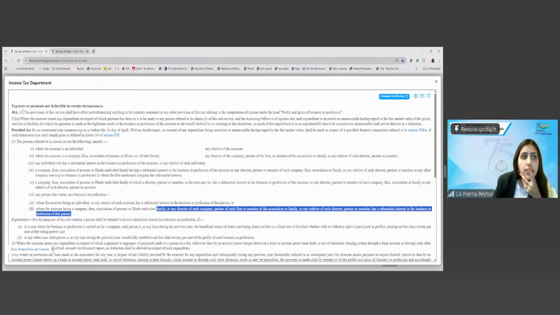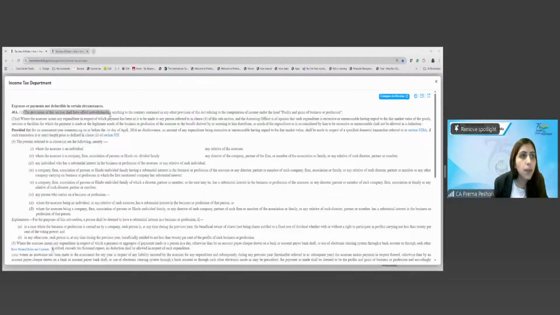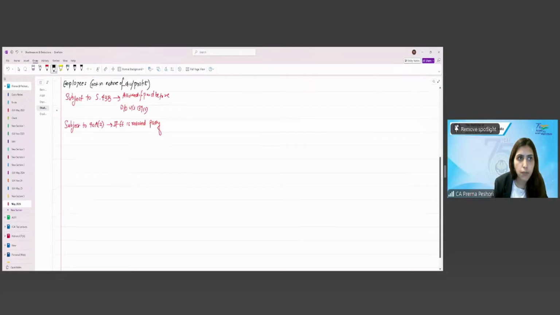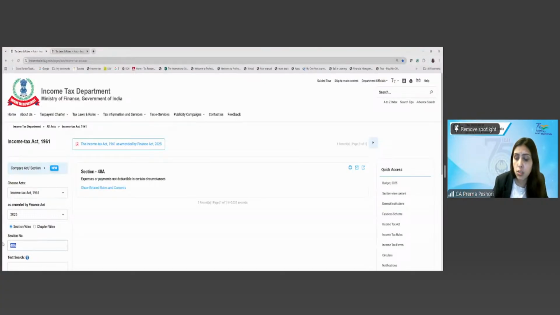Fine. So, clear, ma'am. 40A says what? The provisions of this section shall have effect notwithstanding anything to the contrary. Meaning again, they will override any contrary contained in any other provisions of the Act. So these are the expenses which are not deductible. Clear? Now going back to 36. So therefore, if the payment is made to an employee who is a related party, this will be subject to 40A(2). Clear? So see, we are simultaneously doing too many provisions together, and this is how it has to be done, not in isolation. Clear? Let's go back to 36.